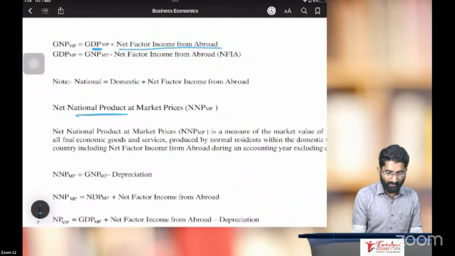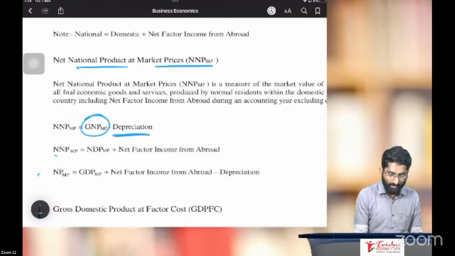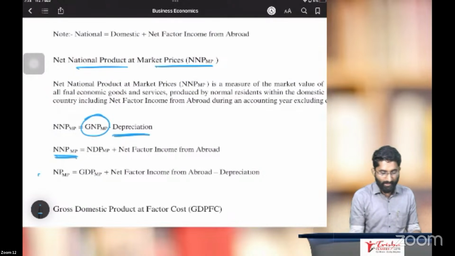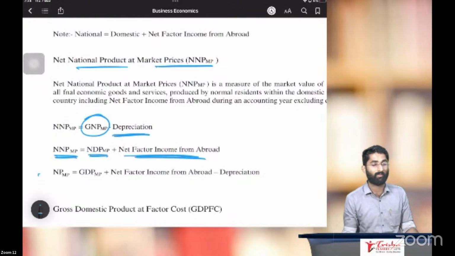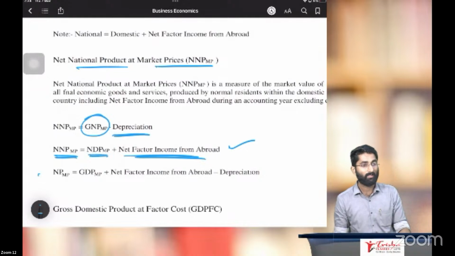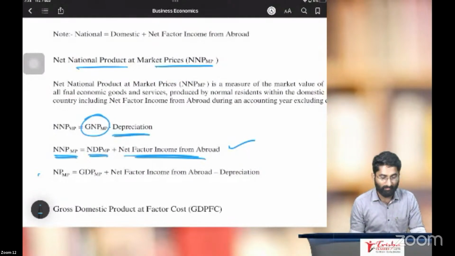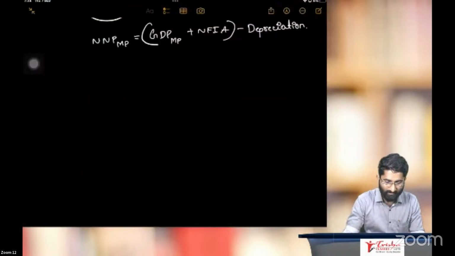Net national product at market price. Very simple one. Gross national product at market price minus depreciation. We just discussed now. Or net national product at market price is net domestic product at market price plus net factor income from abroad. Okay. One more formula, sir. We got one more formula. Net domestic product at market price plus net factor income from abroad. Same formula it is.